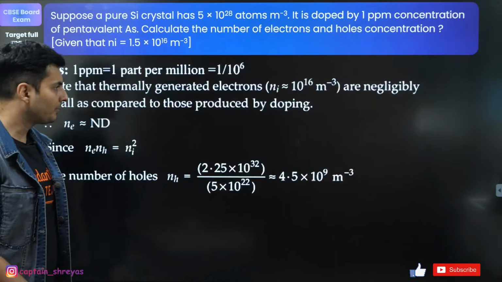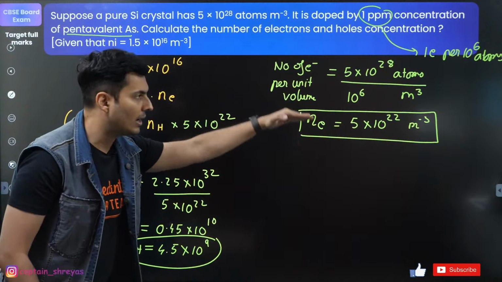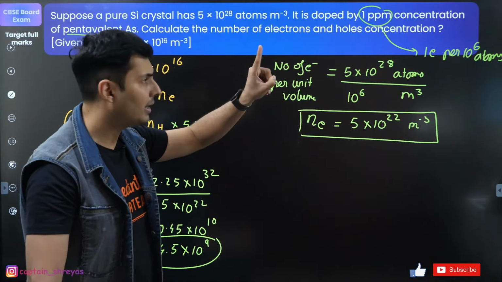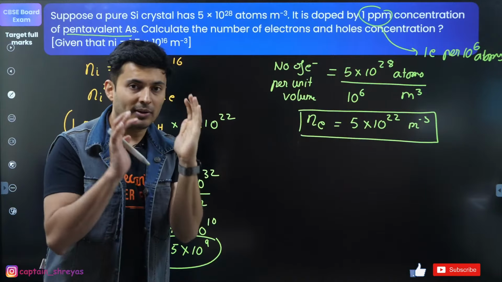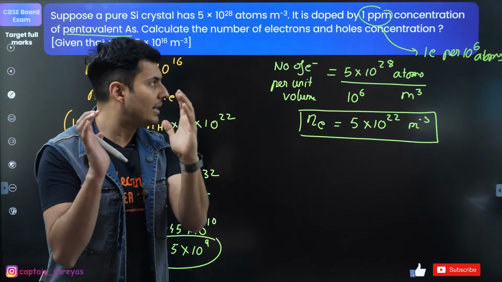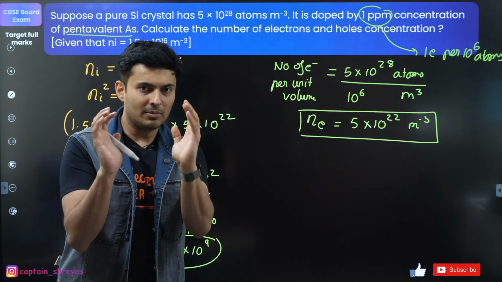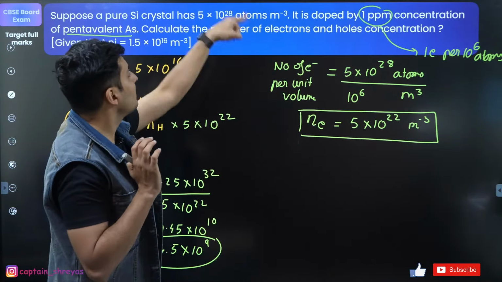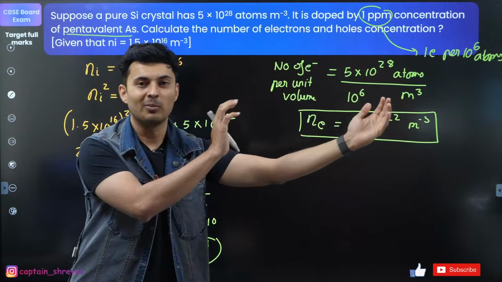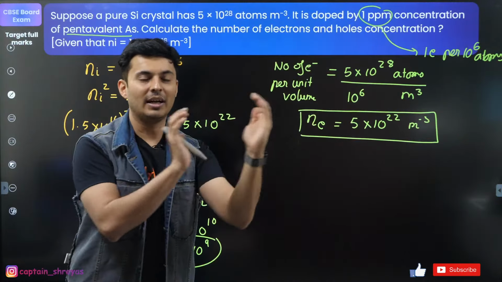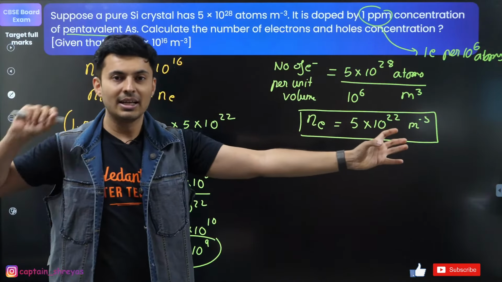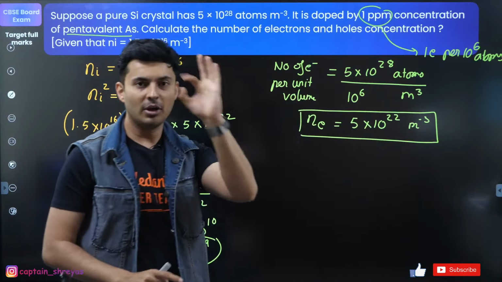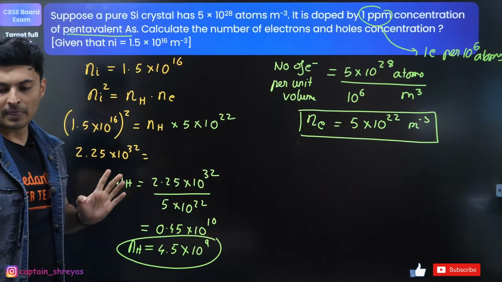Understood, guys? For both these answers, you have to show the calculations. You also have to understand why I divided by 10 to the power 6. I'll repeat it again. There is one electron for every million atoms. I can take that million atoms, or 10 to the power 6 atoms, as 1 unit. So in these many atoms, how many such units will be formed? You take that number and divide it by 10 to the power 6. Those many units will be there, each unit has 1 electron, so those many electrons are there per meter cube. As simple as that. Got it?